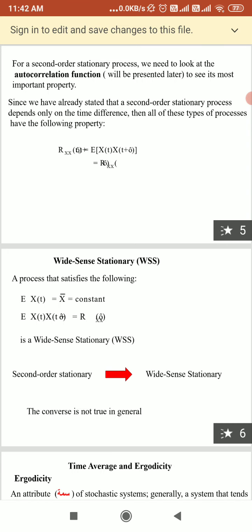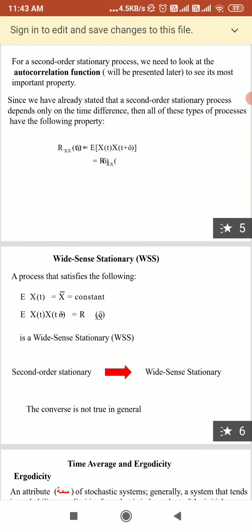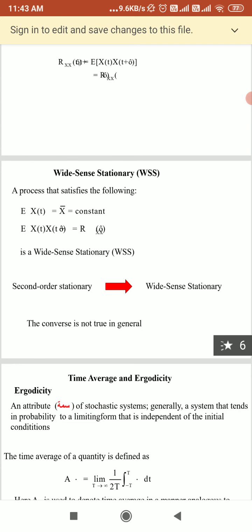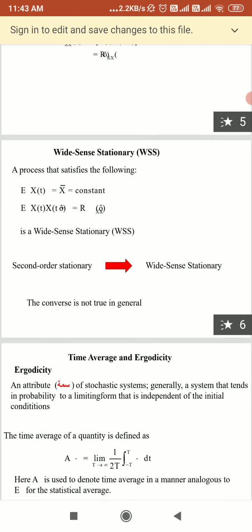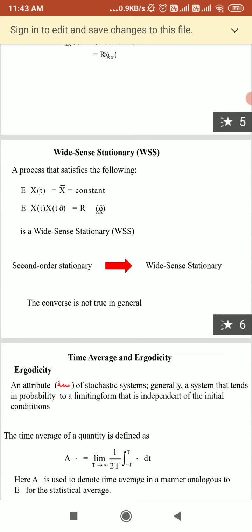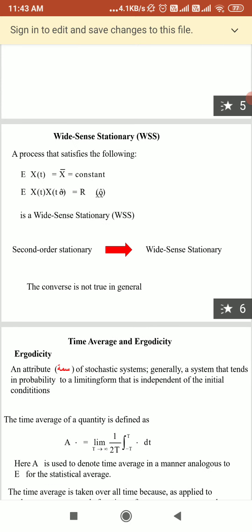That will be equal to a function only of the time difference, Rx of tau. So if a process satisfies these conditions, that its mean is constant and does not depend on time, and its autocorrelation function only depends on the time difference and not on the time itself, then we call that random process a wide sense stationary process.